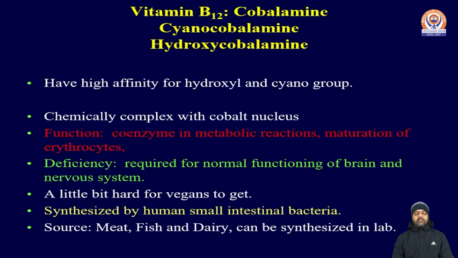Vitamin B12 is required for normal functioning of the brain and nervous system. Non-vegetarian people have the fewest symptoms of vitamin B12 deficiency. Its sources include meat, fish, and dairy. It is also naturally synthesized by the intestinal bacteria itself.